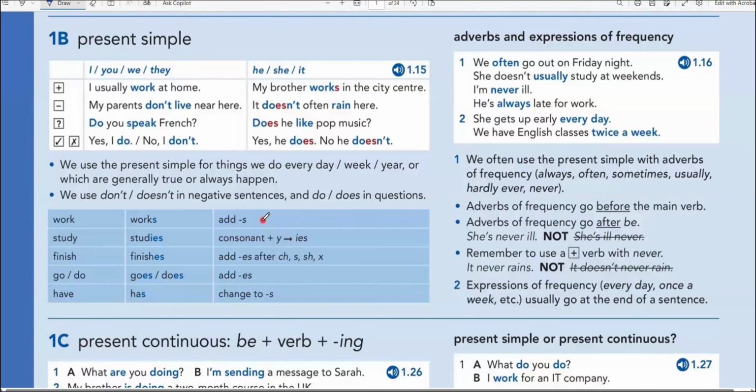Okay, so we will continue with 1B, and that's present simple for intermediate level. So let's get started. We use present simple for things we do every day or every week or every year, or which are generally true or always happen. So here we've got everyday routine activities and something generally true or something that always happens. When we talk about these things, we must use present simple.